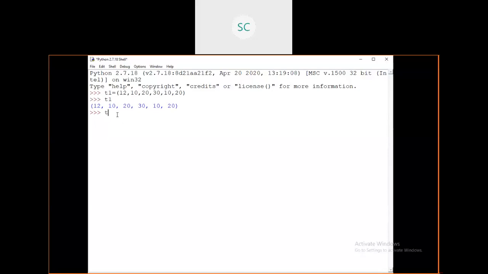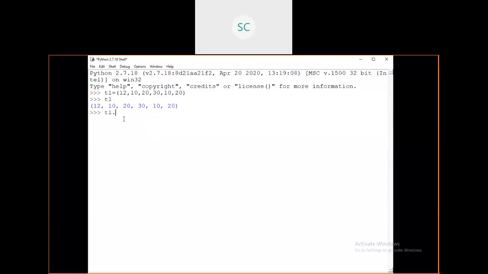Suppose you don't know what functions are available for this tuple, just type t1 dot and press Control space. It will allow count, to count how many times a value occurs, and you can go with index. But other functions are not supported, like the remove function, pop function, update function, because this tuple is immutable, you cannot perform those on a tuple.